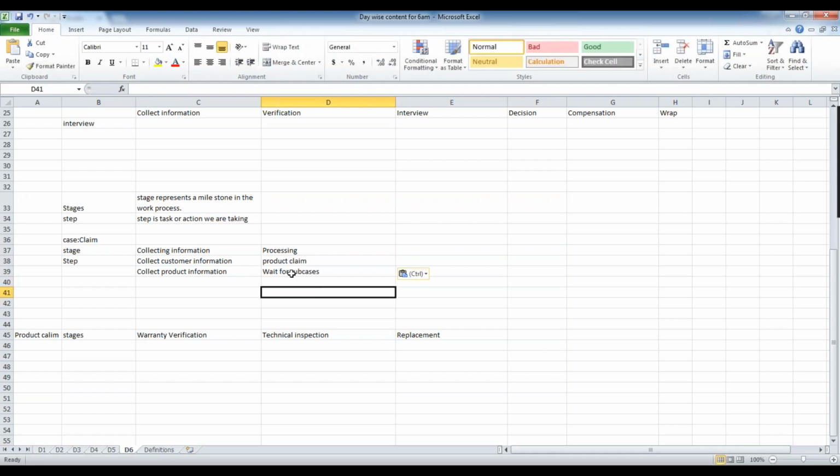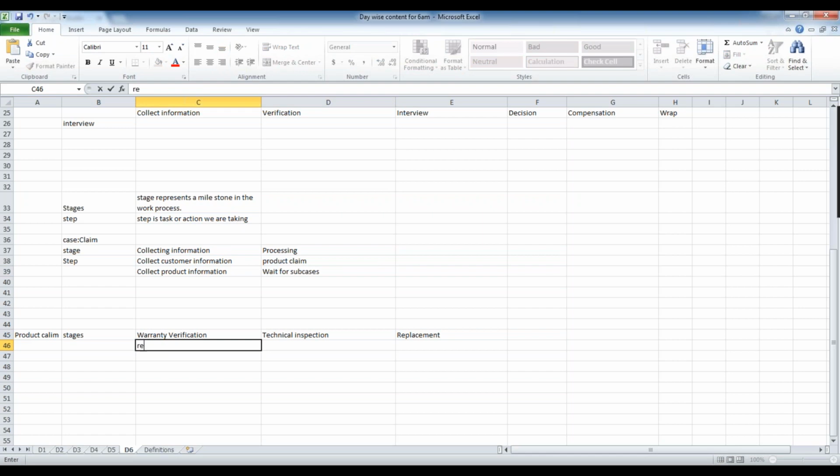So once subcases are created, until they reach completed status, it will wait here. The main case won't be complete. It will wait until all the subcases are completed, then the main case will be resolved or completed, we can say. So here, coming to product claim, in the warranty verification, what are the actions we will do?